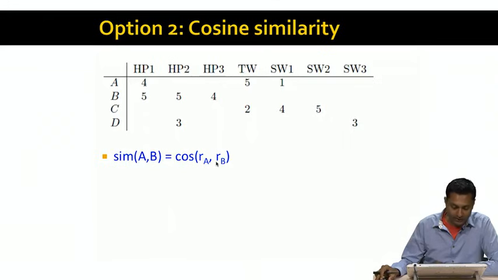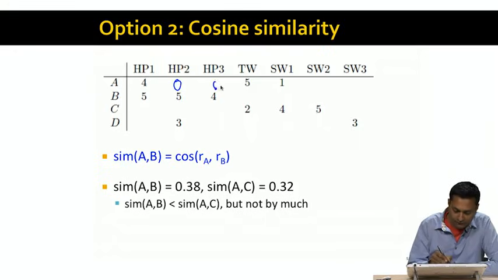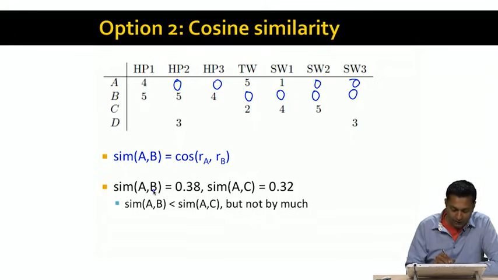And let's compute the similarity of A and B. Notice that to compute the cosine similarity, we have to insert some value for the unknown ratings. And the simplest thing to do is to treat them as zeros, right? Suppose we treat all these unknown values here as zeros, and compute the cosine of the angle between A and B. When you do that, the cosine turns out to be 0.38. And similarly, when you compute the cosine of A and C, it turns out to be 0.32.